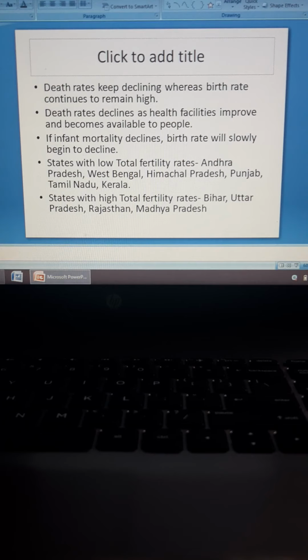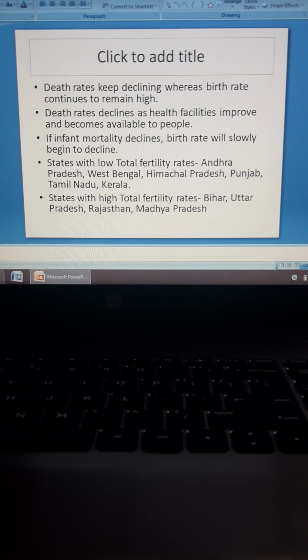But even in the second stage, the birth rate does not decline, it remains high like in the previous stage, because people are accustomed to reproducing a large number of children, because many of our grandfathers, grandmothers, or great grandmothers gave birth to quite a handful of children. So that is why the birth rate remains high.